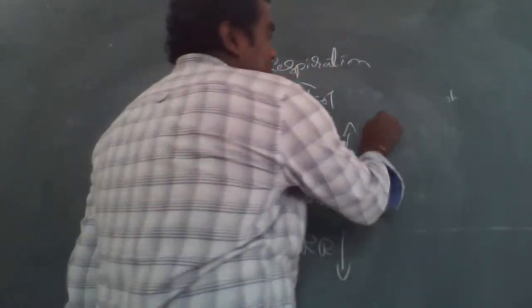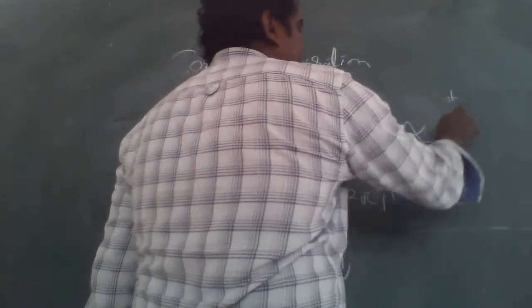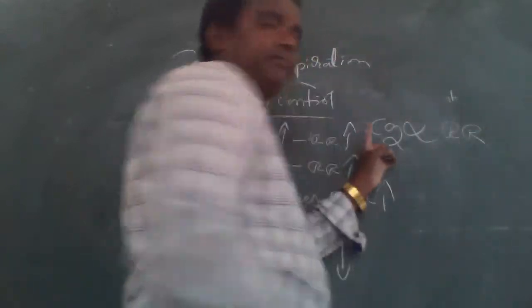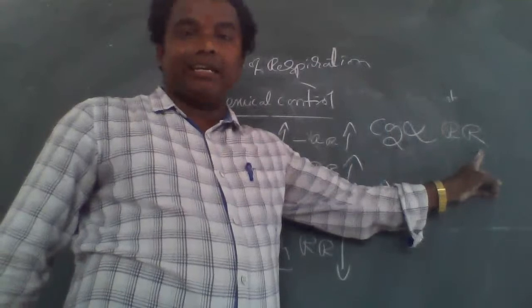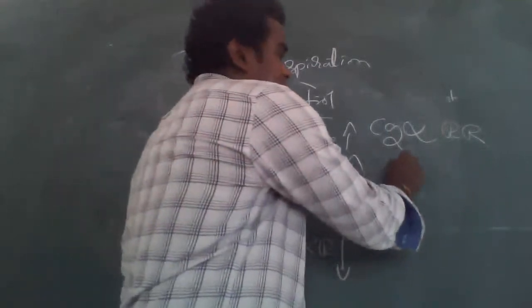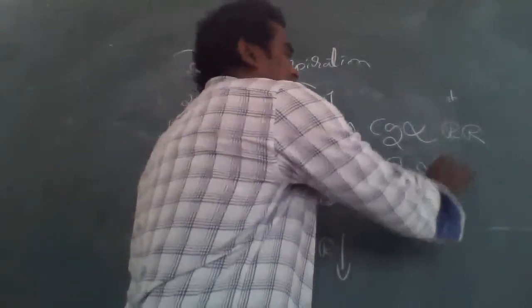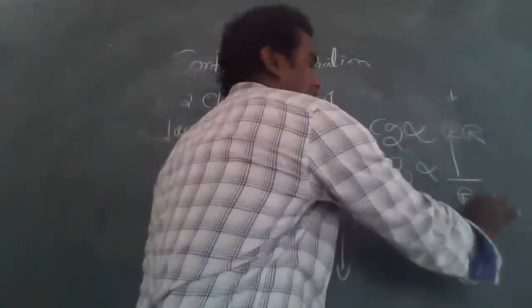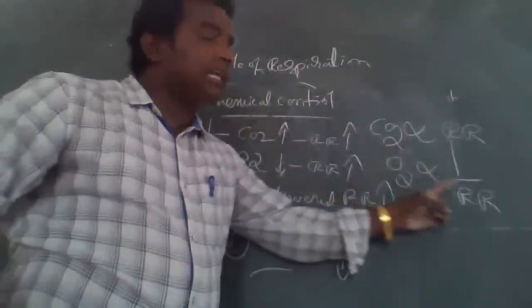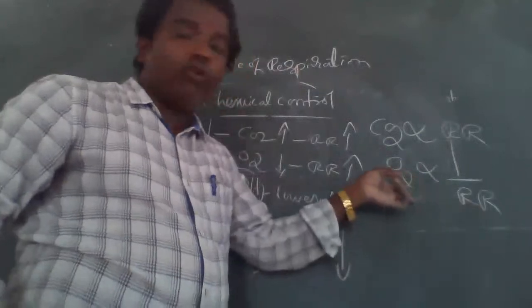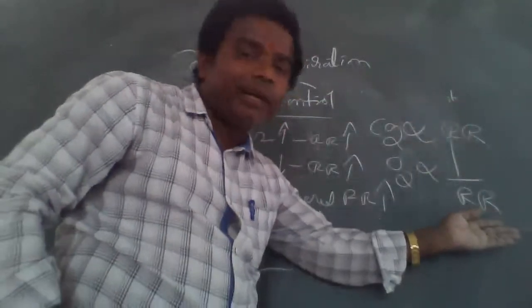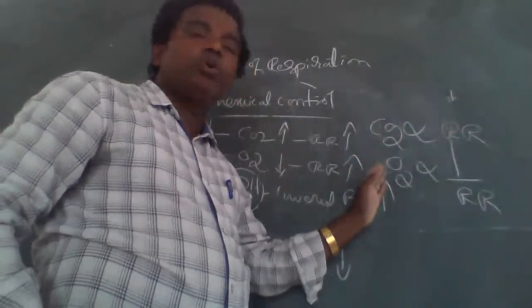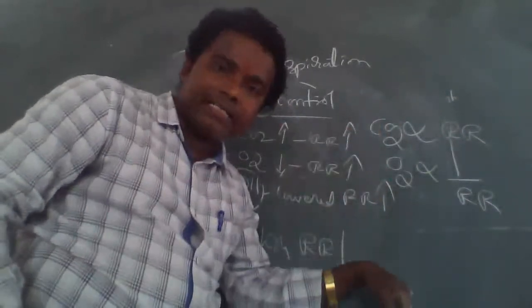Remember one thing, CO2 is directly proportional to respiratory rate. These are very, very important. Next, O2 is indirectly proportional to respiratory rate. Now if the O2 is raised, the respiratory rate decreases. If the respiratory rate is raised, the O2 level is decreased.